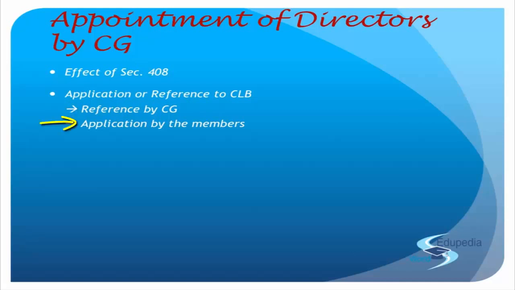An application for the same can also be made by not less than 100 members of the company. When I talk of 100 members, I'm talking in terms of numbers. On the other hand, it can also be made by members who are holding not less than 1/10 of the total voting power of the company. If you go back to section 399, they talked about 1/10 of the issued share capital, not the paid up or anything, 1/10 of issued.